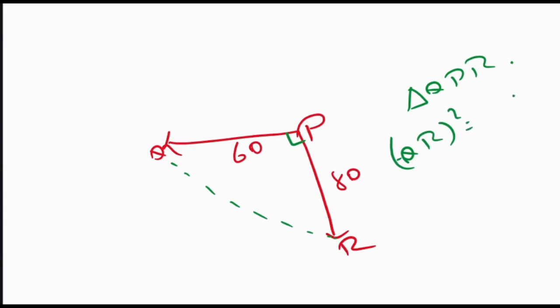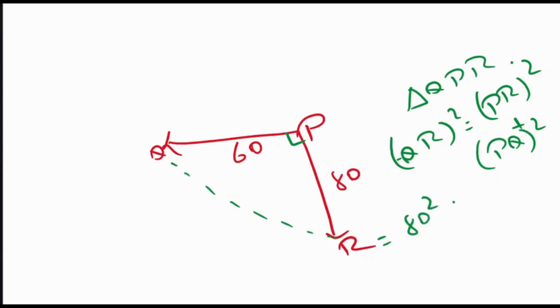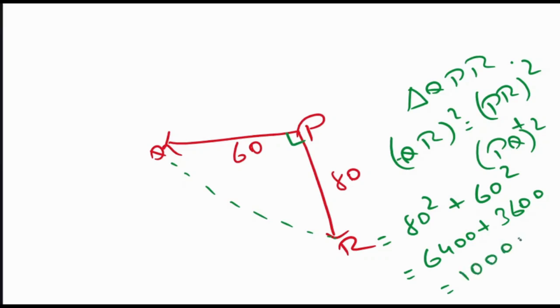QR square is equal to PR square plus PQ square. PR is 80 square plus PQ is 60 square. That means it will be 6400 plus 3600, which is coming to 10,000.